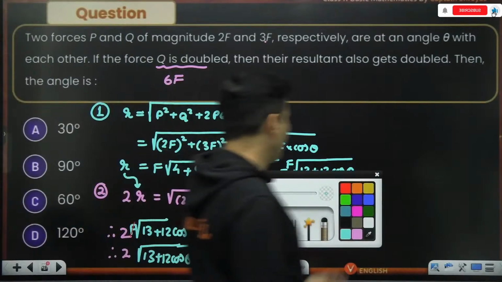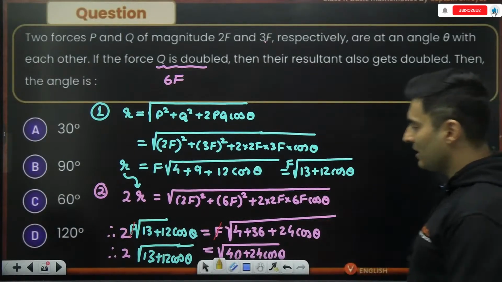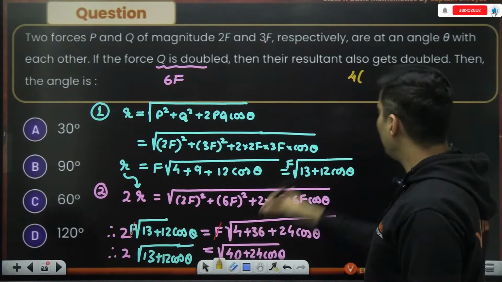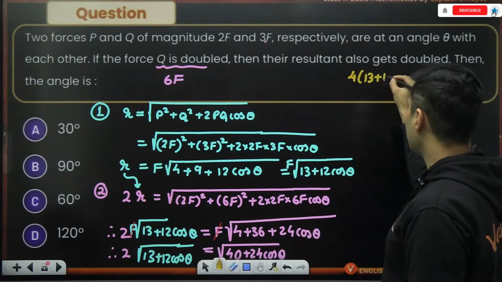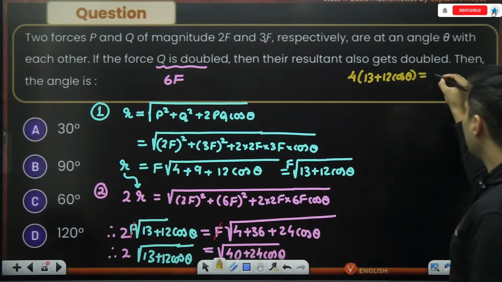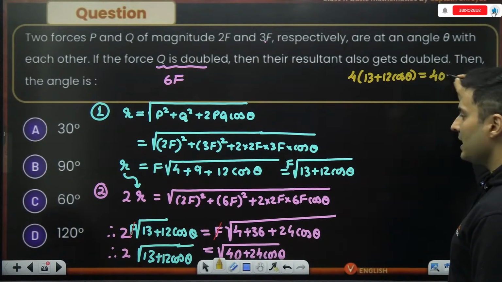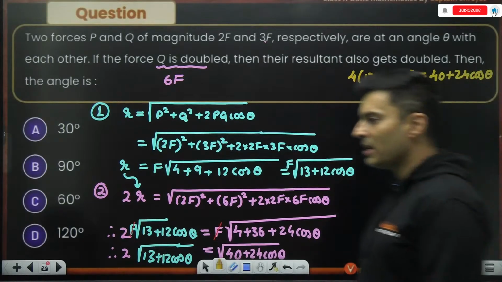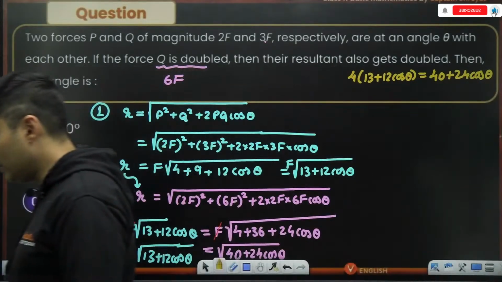Obviously, we have to square both sides. The moment you square both sides, what will happen? 2 square will become 4, multiplied by 13 plus 12 cos theta is equal to, here you will have 40 plus 24 cos theta.